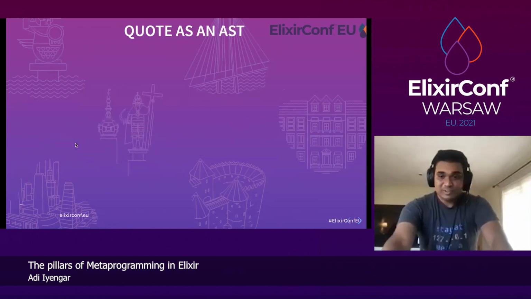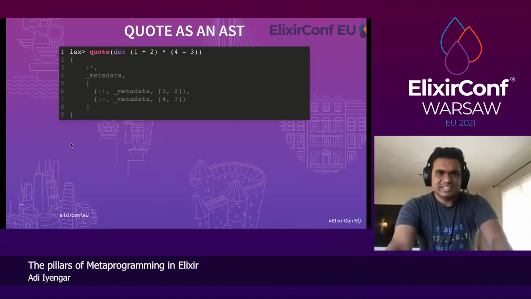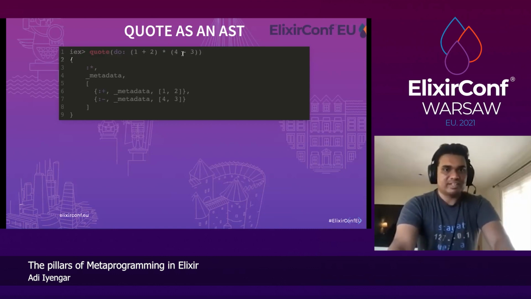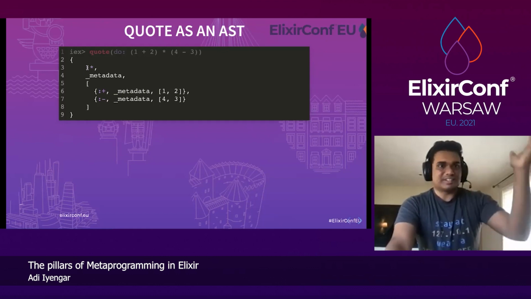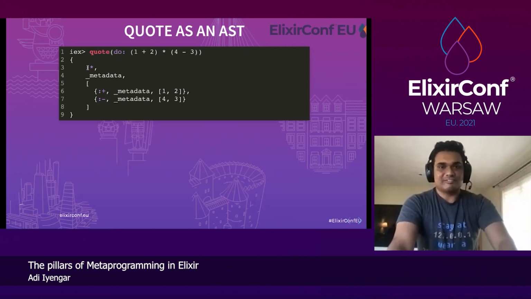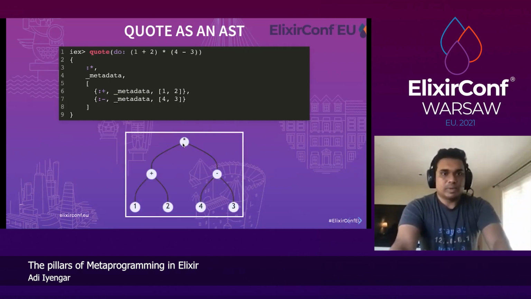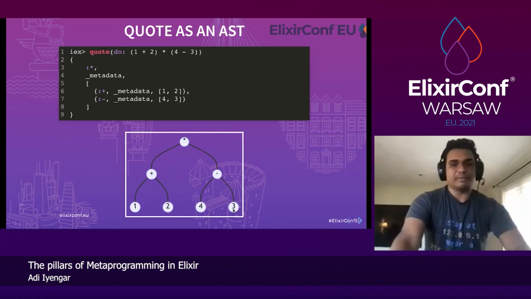Right, so let's represent another quote as an AST. This one's a little bit more complex. There are 3 operations here: quote do 1 + 2 * 4 - 3. I've hidden the metadata. So it's got 3 operations, and if we try to represent that as a tree, it's going to look something like this, where times is the root, plus and minus are the operands, and 1, 2, 4, and 3 are the leaves of the tree.